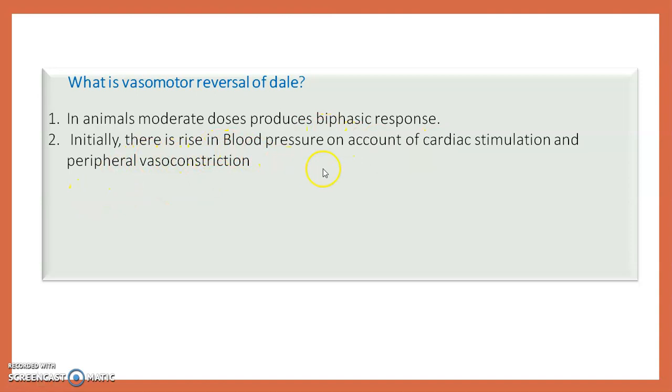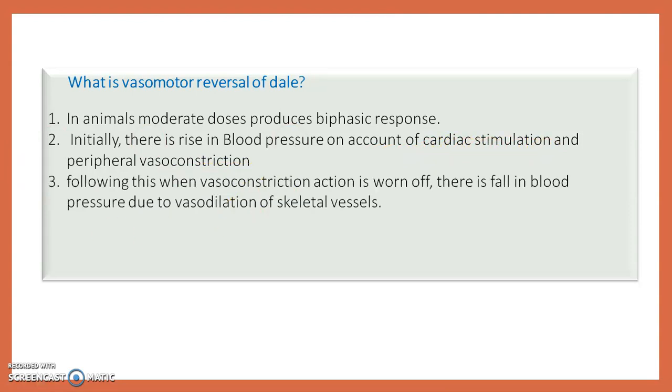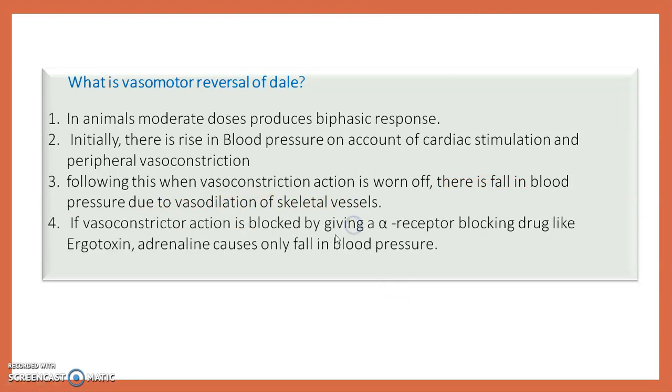Initially, there is a rise in the blood pressure on account of cardiac stimulation and peripheral vasoconstriction. Then, following this, when the vasoconstriction action has worn off, there is a fall in the blood pressure due to the vasodilation of the skeletal muscle.